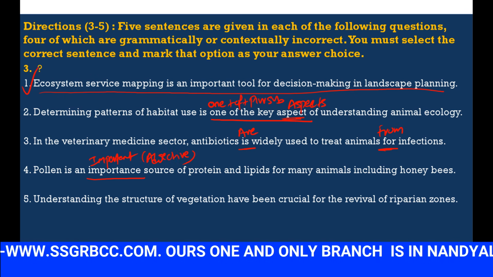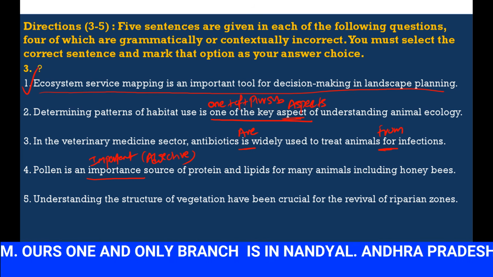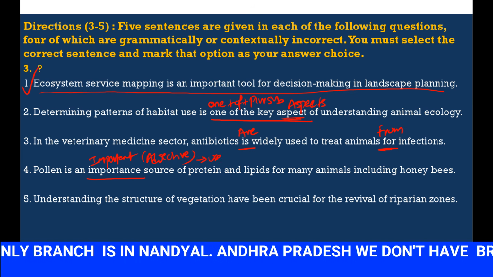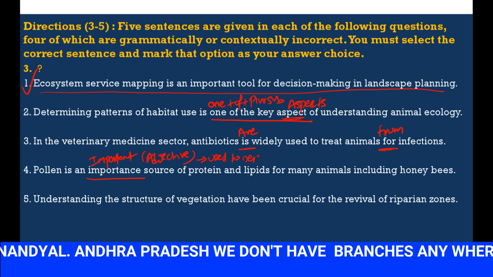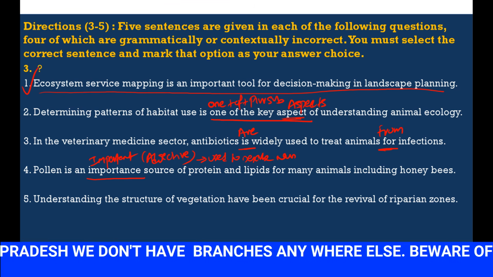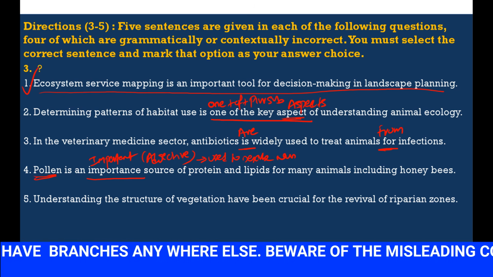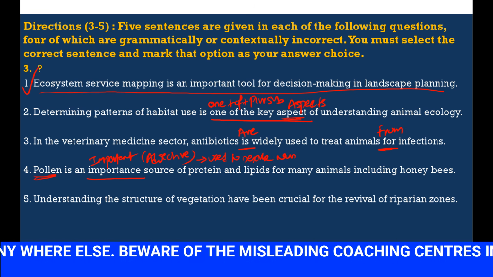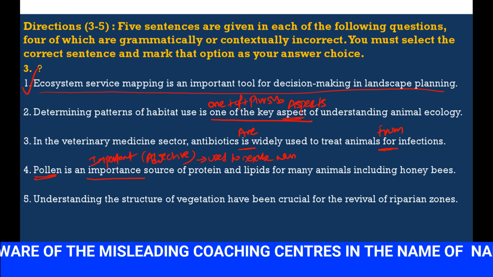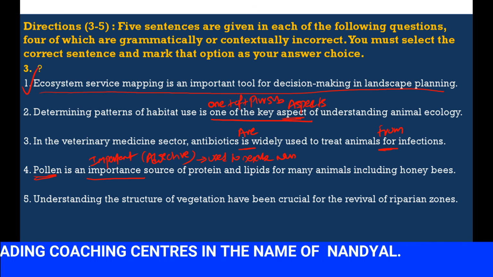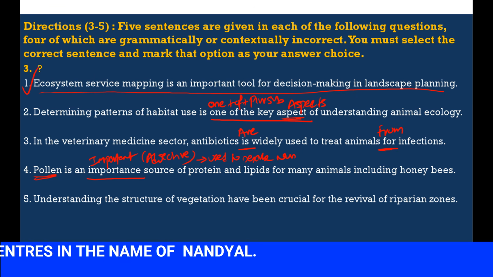Importance is a noun. Important is an adjective to describe the noun. An adjective is used to describe a noun. So here pollen is a noun. To describe the noun we should use an adjective. So important is correct. Pollen is an important source of protein and lipids for many animals, including honeybees.